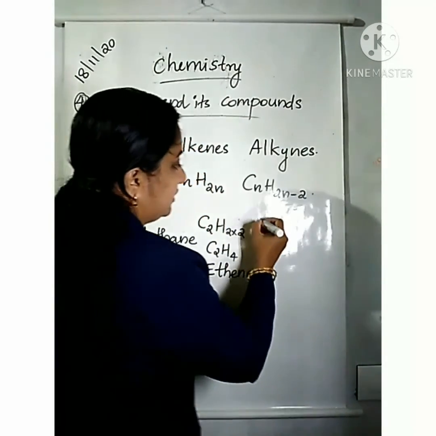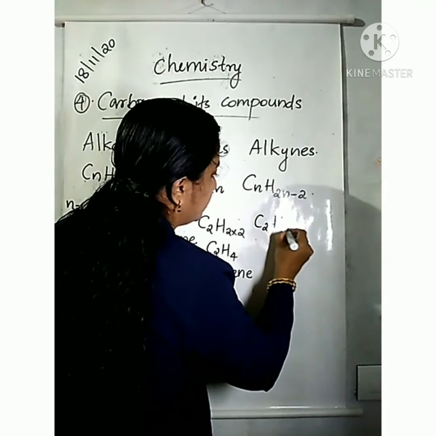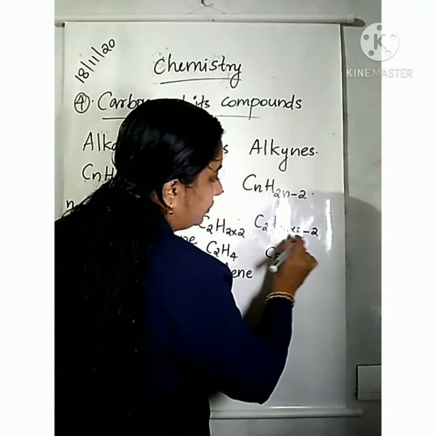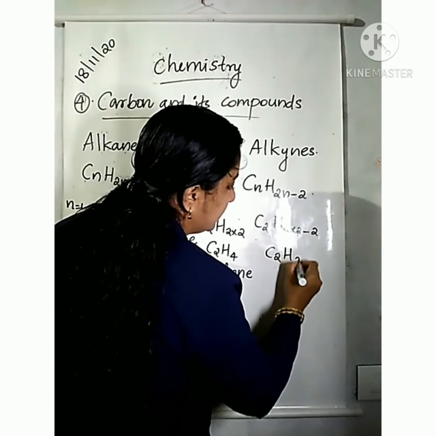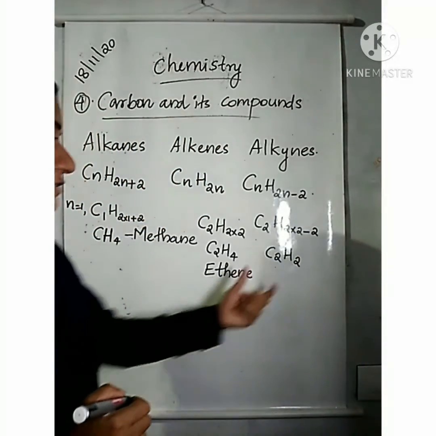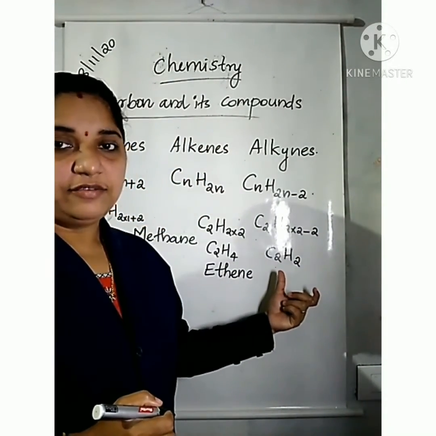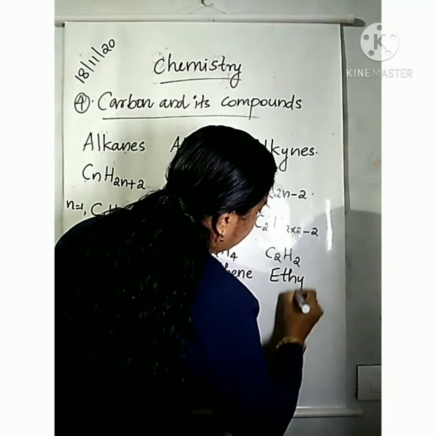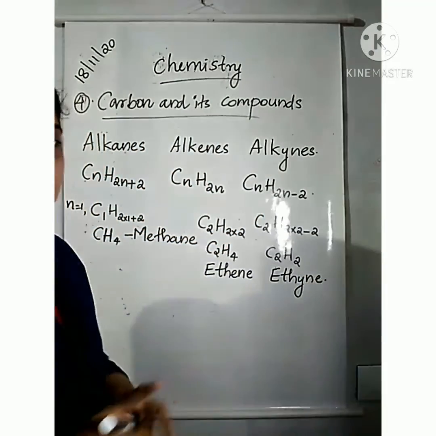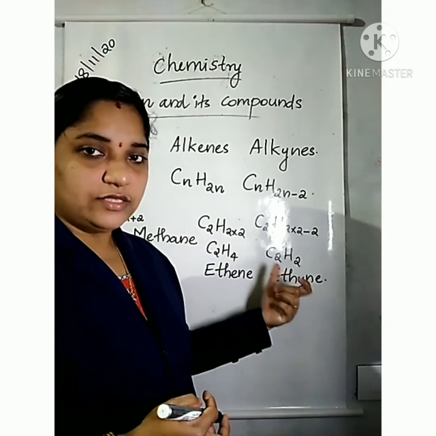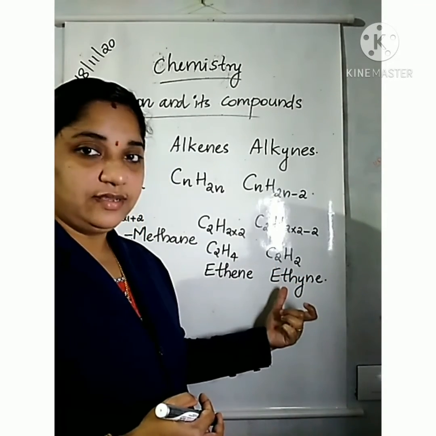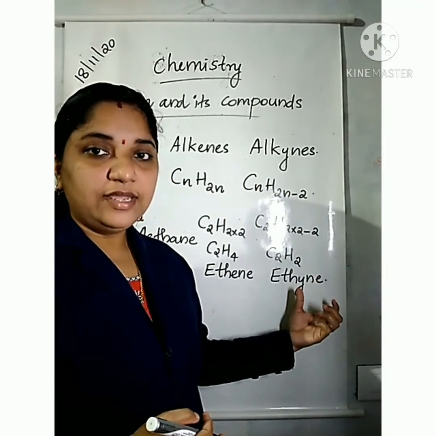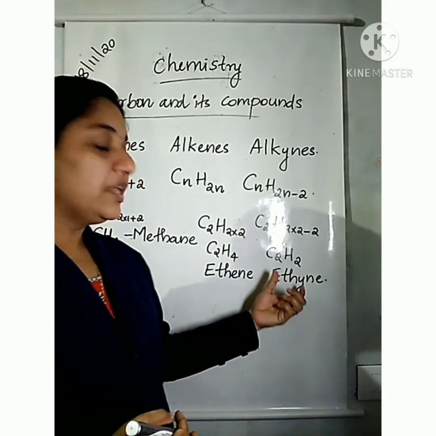So it is C2H(2 into 2 minus 2). 2 into 2 is 4, minus 2 means C2H2. This is the first member of alkyne. Its name is ethyne, because it contains two carbon atoms, so it starts with eth, and as it is an alkyne it ends with yne.